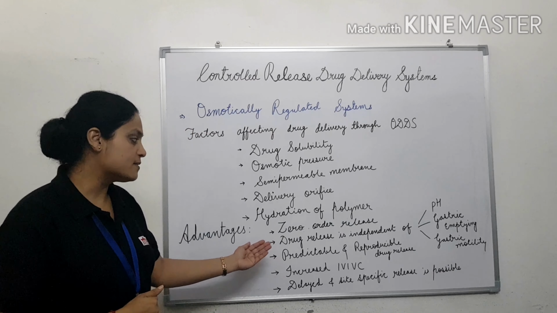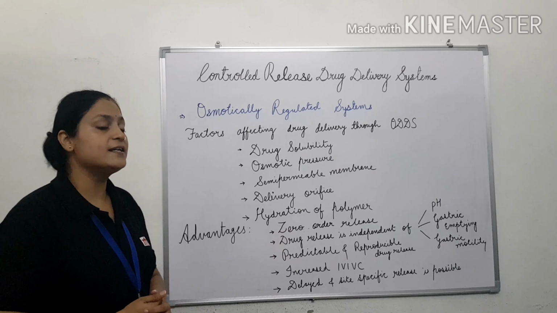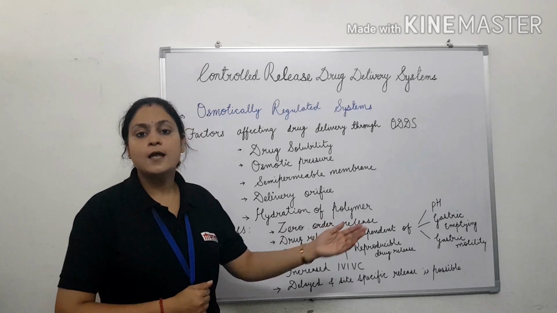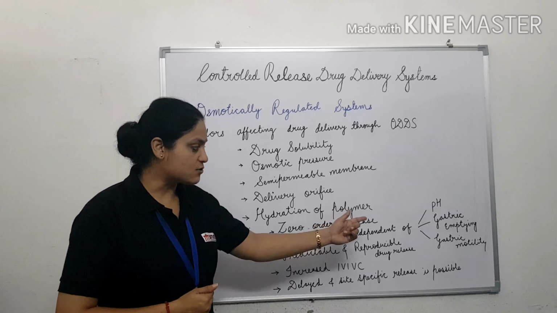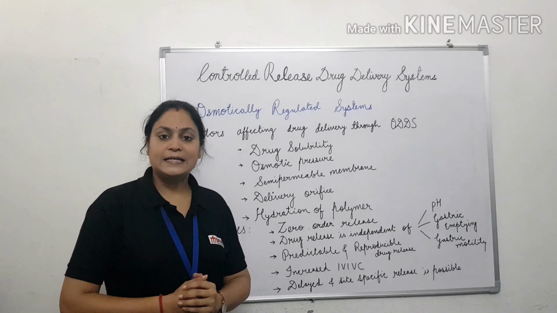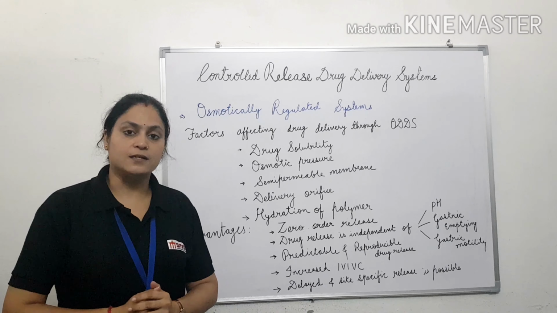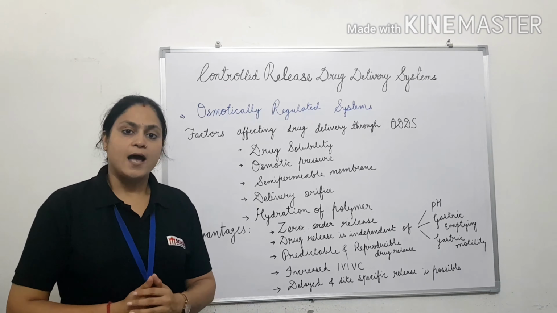The next advantage is that drug release is independent of gastric pH or other physiological parameters such as gastric emptying and gastric motility, because as soon as the device reaches the stomach, it comes in contact with the GI fluid or other body fluid.